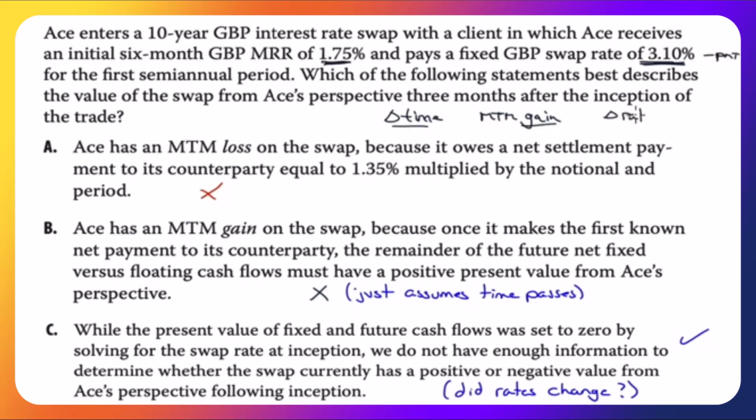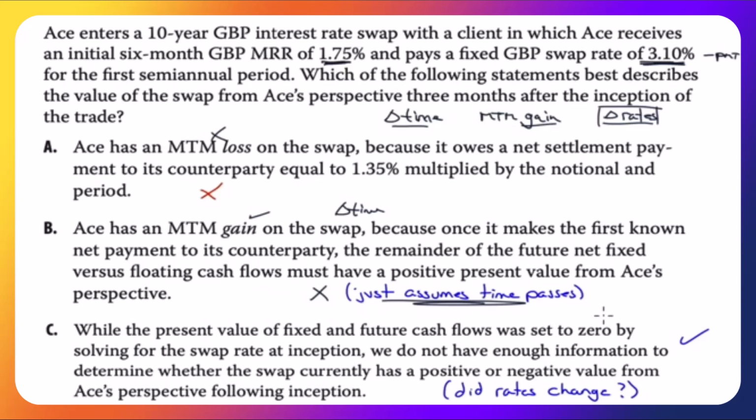However, these can change because rates change. So the value of the swap can change because rates change. We have no idea what happened to rates. We only have an idea of the passage of time. ACE has a mark-to-market loss on the swap. It doesn't have a loss on the swap. ACE has a mark-to-market gain on the swap, and you might be saying, aha, we've got it, which is true. Gain on the swap due to just the passage of time, because once it makes the first known net payment to its counterparty, the remainder of the future net fixed versus floating cash flows must have a positive present value from ACE's perspective. If we're just assuming time passes, we would be good.